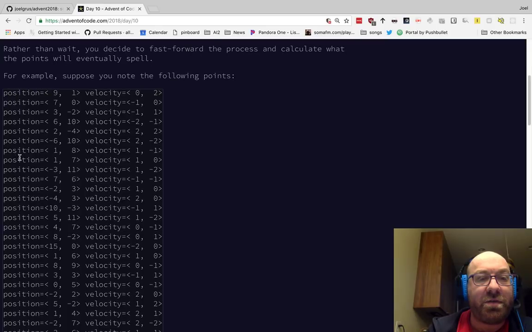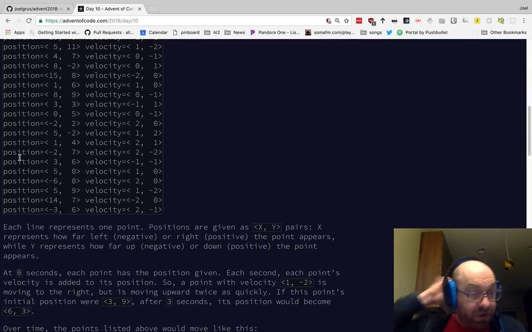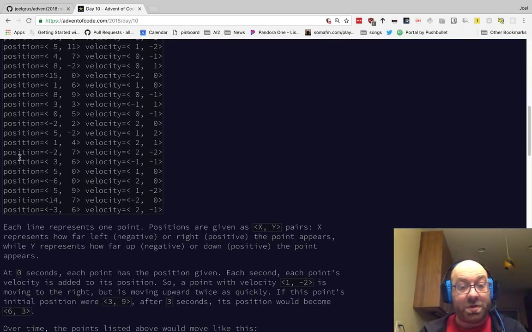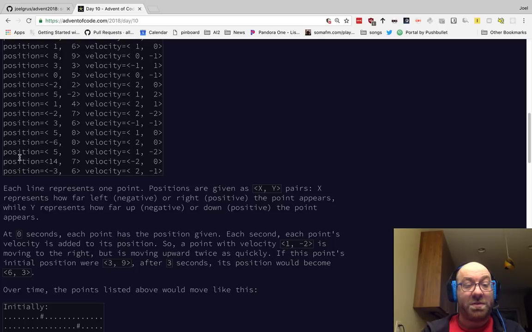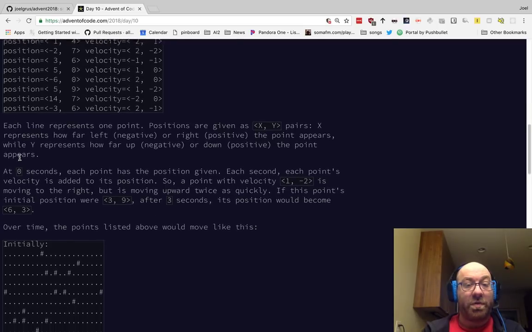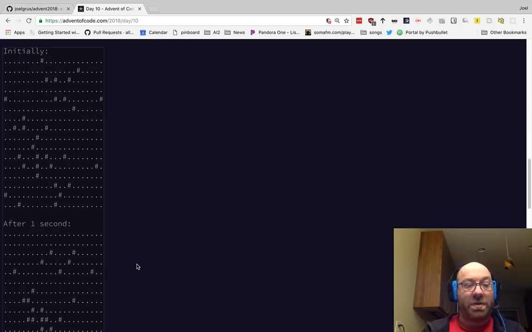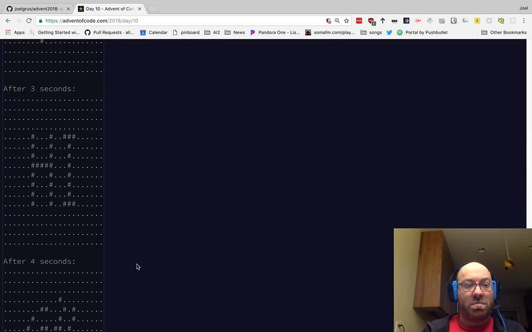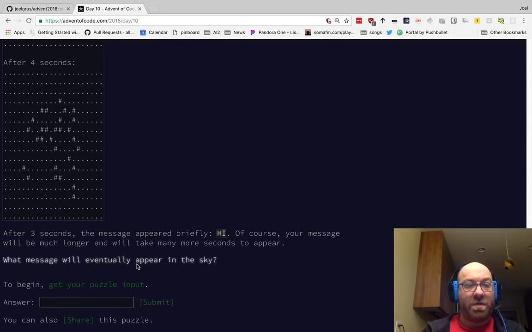So here's a bunch of stuff. Position, velocity, position, velocity, position, velocity. Each line represents one point. Positions are given as x, y pairs. X represents how far left or how far right the point appears. Y represents how far up or down. Each second the point's velocity is added to its position. Over time, the points will move like this. After 3 seconds, hi. Of course, your message will be much longer and take many more seconds to appear. What message will eventually appear in the sky? That's curious.